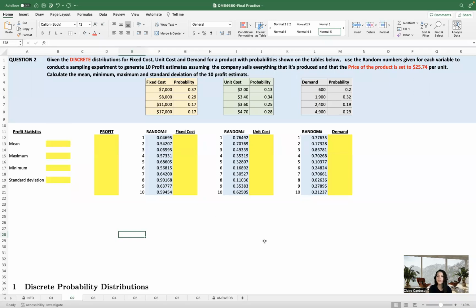Hi guys, so this is question number 2. It is a little bit similar to the question we were working on before. So we have here a combination of 10 numbers. These numbers are random. So we have the random numbers here. And what the question is asking for us is to calculate the mean, maximum, minimum, and standard deviation.